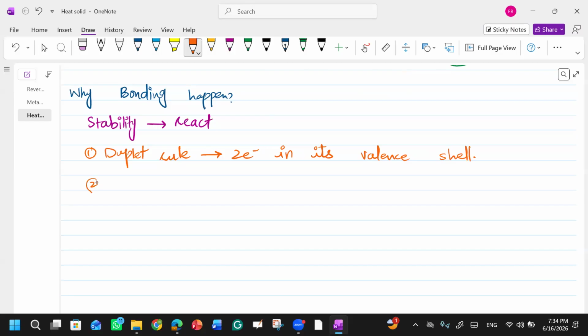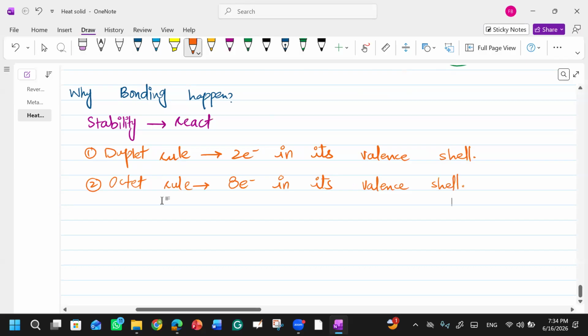Or an element can follow the octet rule. Remember one thing: an element cannot follow these two rules at the same time. One element can only follow one rule. The octet rule means eight electrons in its valence shell. Clear?